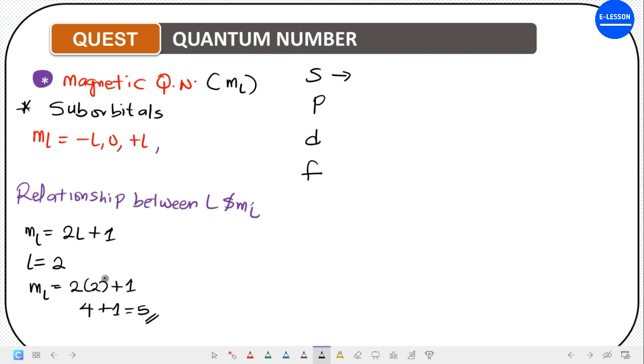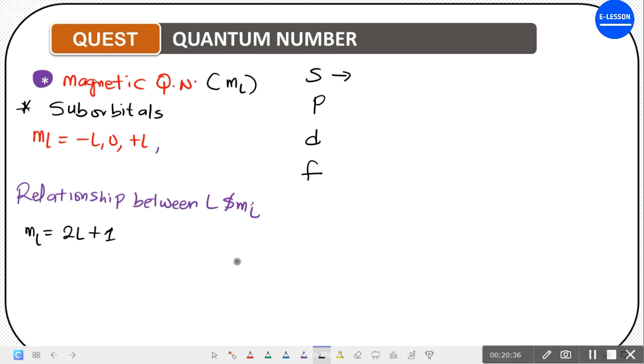Now why do we say it has just 1 orbital? Let's use this relationship here between L and ML. Now what is the L value for s orbital? Let's take the L value for each of the orbitals. We have s, p, d, f. L is 0, 1, 2, 3.